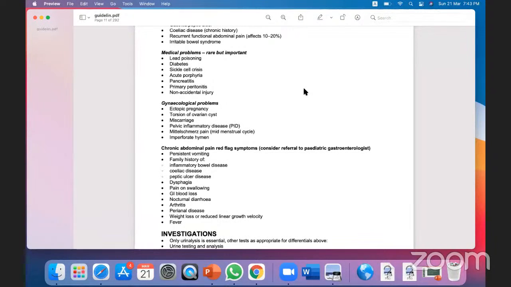We have to remember that in the UK, in our MRCPCH exam, non-accidental injury is the last thing that should be in your mind, but you should not forget this term, because in the pediatric age group, the smaller the child, the more chances of abuse. So non-accidental injury should be in your mind. If you have any suspicion, for example the history is not matching with the presentation, then the chance of non-accidental injury is high.